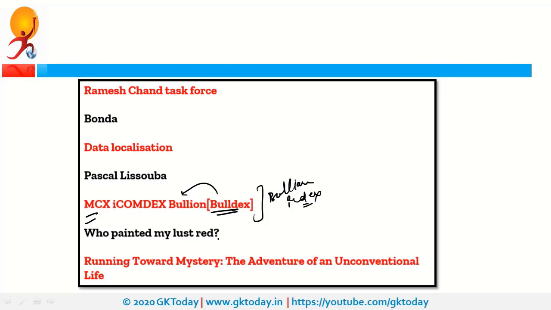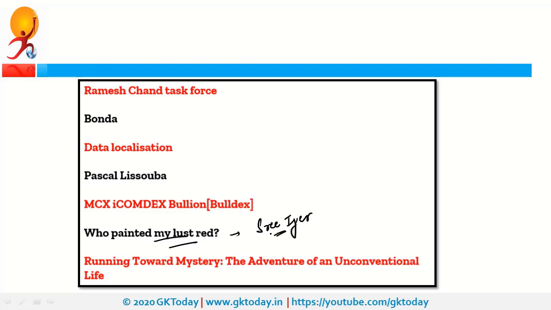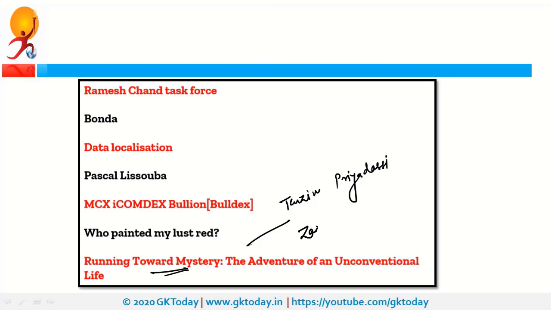Next is Who Painted My Lestrade. This is a book by Sri Iyer. Now this book is not that important, but what is important is that this book is a part of a trilogy, and the first book was Who Painted My Money White. The last news is Running Toward Mystery: The Adventure of an Unconventional Life. This is a book by Tenzin Priyadarshi and Jara Hosmand.